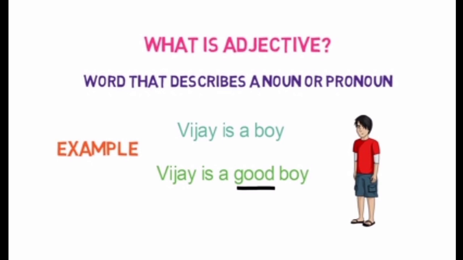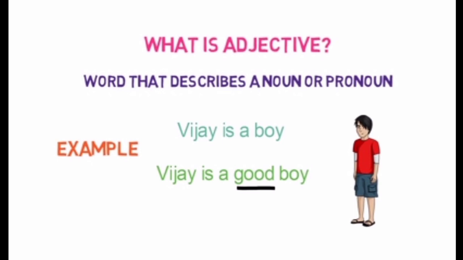See the first example, Vijay is a boy. In this example, we are able to understand that whether Vijay is boy or not. But we are not able to get more details about what kind of boy Vijay is. See the second one, Vijay is a good boy. Here, good is describing about the quality of Vijay. So, good is the adjective used in the sentence.